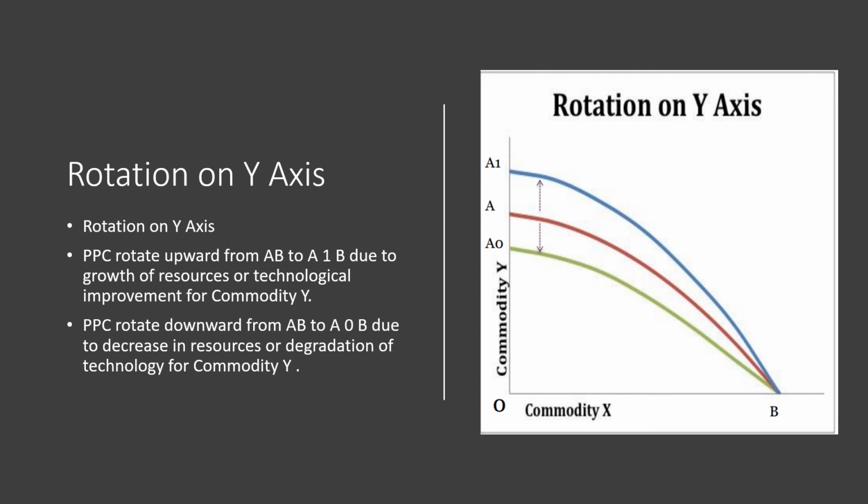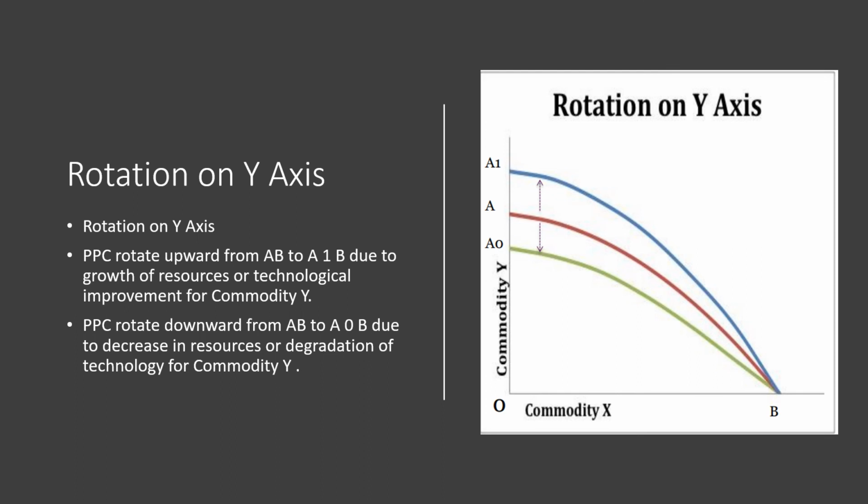Second is rotation on y-axis. PPC rotates upward from AB to A1B due to growth of resources or technological improvement for commodity Y. And in the same way, PPC rotates downward from AB to A0B due to decrease in resources or degradation of technology for commodity Y. So on y-axis also, there can be upward and downward rotation, which is due to resources and technology.